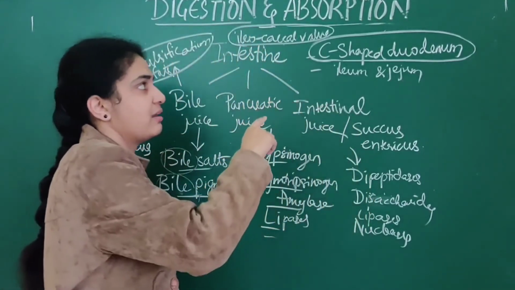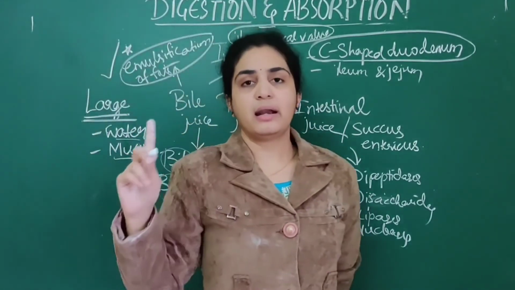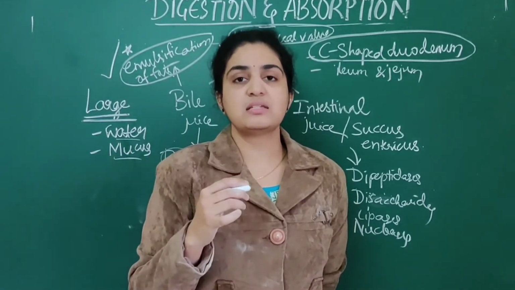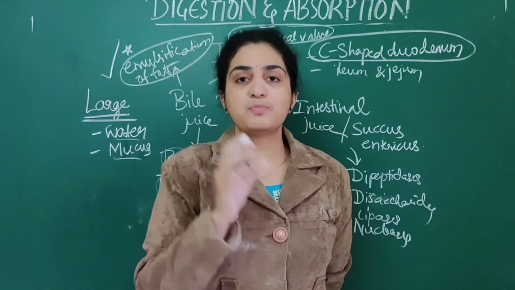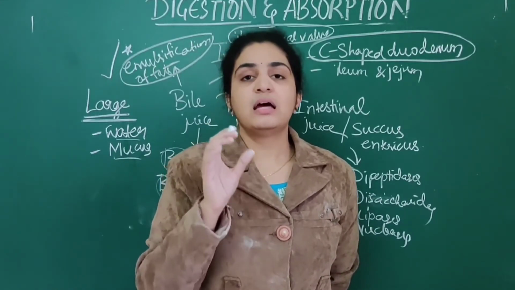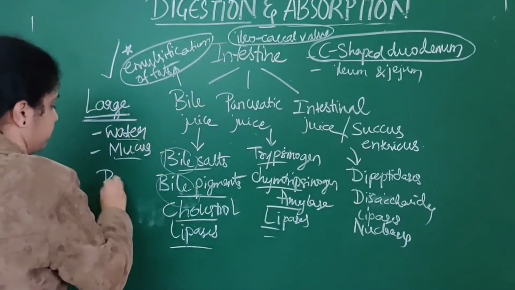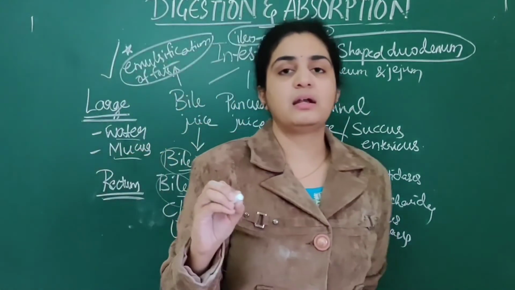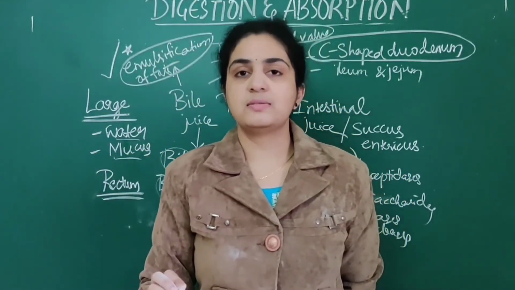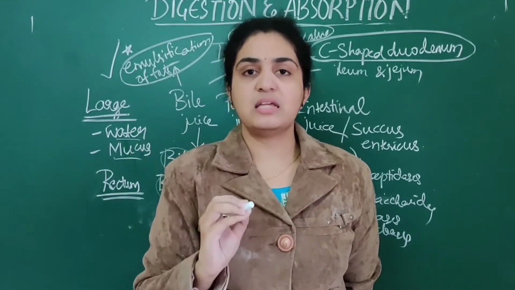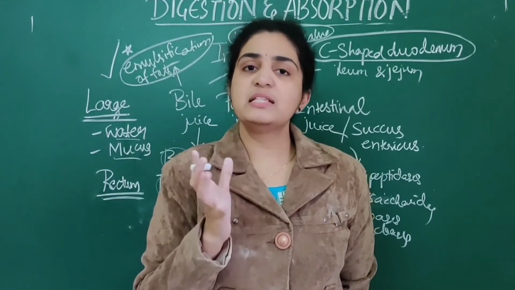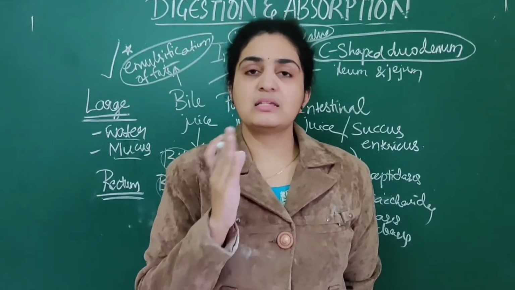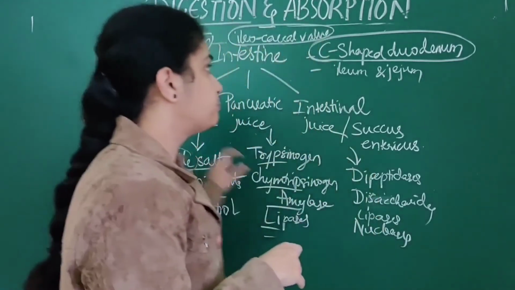Then through this ileocecal valve, it passes into the colon, rectum, and finally it is sent out through the anus. The feces are temporarily stored in the rectum, and from the rectum they are passed out through the anus. This process is known as defecation. So this full process is known as digestion. Now we will see how carbohydrates, nucleic acids, proteins and fats are digested.